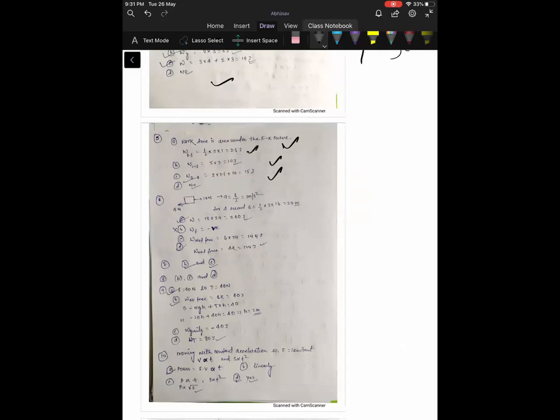I just calculated the area under all the curves. From 1 to 3 it is a rectangle. 0 to 4 is a trapezium. 0 to 1 it is a triangle. So just calculate the area. That will be the work done by all the forces. Okay, so you will get the answer.